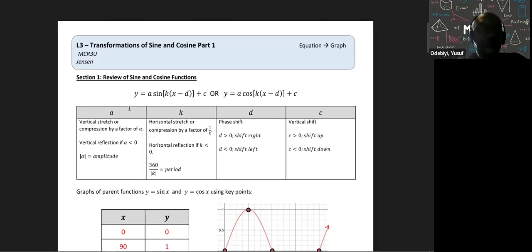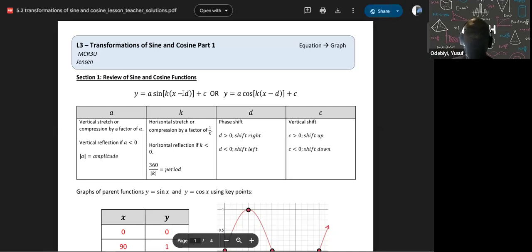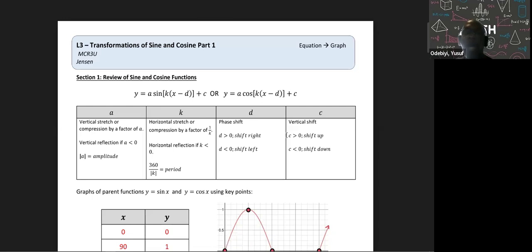Now here is the breakdown: A is your amplitude, right? A also deals with stretch and compression vertically. K is related to your period. So your period is equal to 360 divided by K. And K is either a horizontal stretch or compression by a factor of 1 over K. So 1 over K will give you either a stretch or compression horizontally. We know that from before, and that's not new. D shifts it left and right. We know that from before. C moves it up and down. So we know all that's from before.